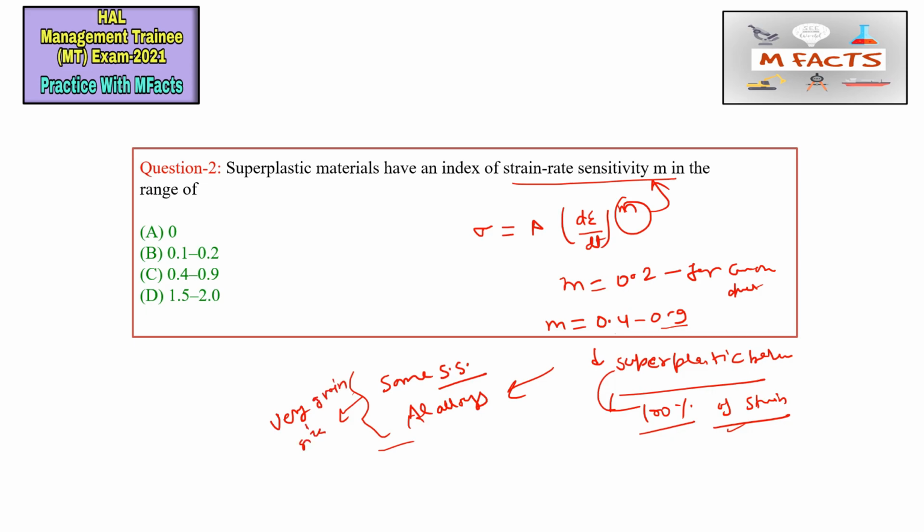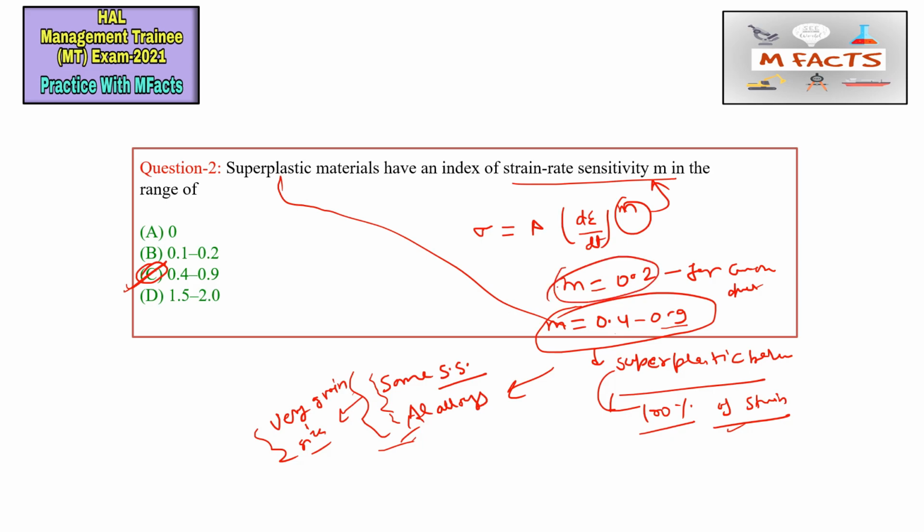Only if they have a very fine grain size will they show superplastic behavior. For this question, I have already told you that m is 0.4 to 0.9 for superplastic material, so the correct answer is option C. If they ask about common metals, we put 0.2.